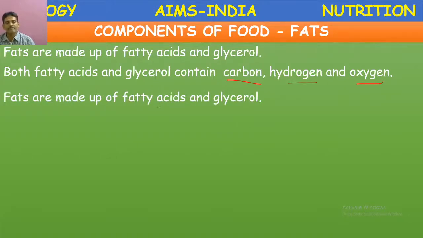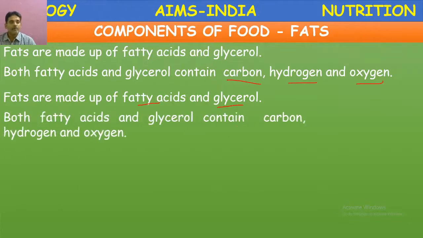After conversion of the complex fats into simple forms, they are in the form of fatty acids and glycerol. Both fatty acids and glycerol contain carbon, hydrogen, oxygen.